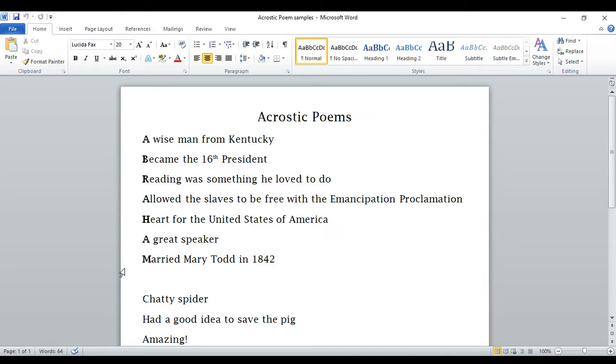One of the things that an acrostic poem does is it helps. Sometimes you have to rearrange words into kind of an odd phrasing or a poetic phrasing. So, reading was something he loved to do. If we were going to write that as just a standard sentence, we might write, he loved to read. But because I couldn't start that with an H, because R is what was there, and I wanted to make it something about reading, I kind of had to rearrange my words in somewhat of a poetic way.